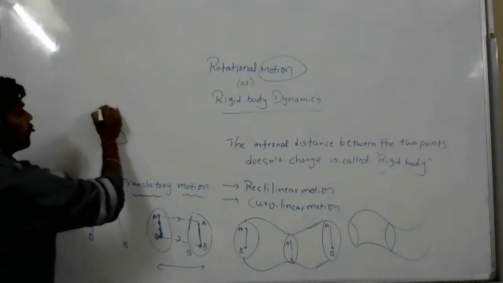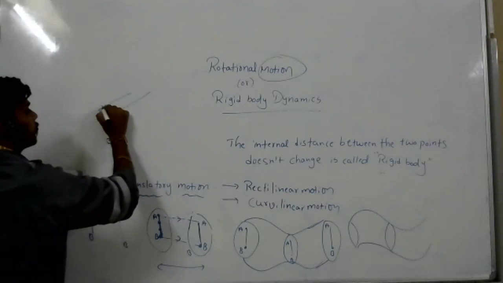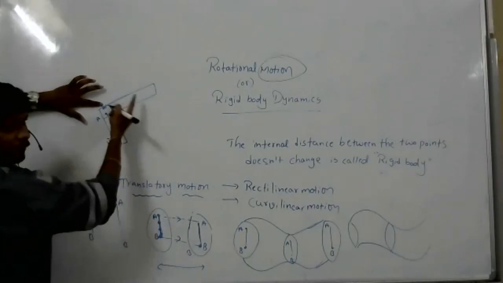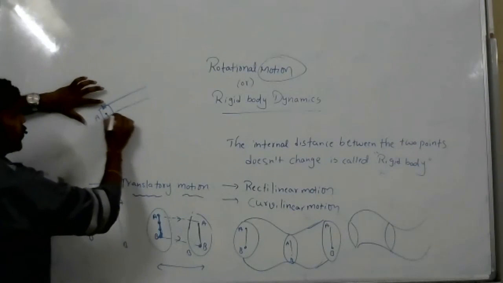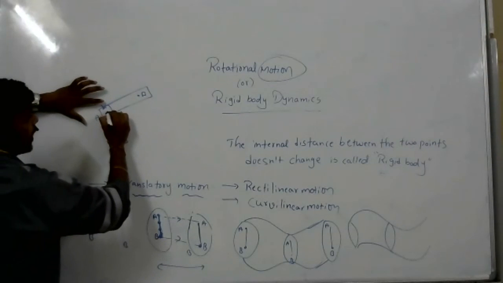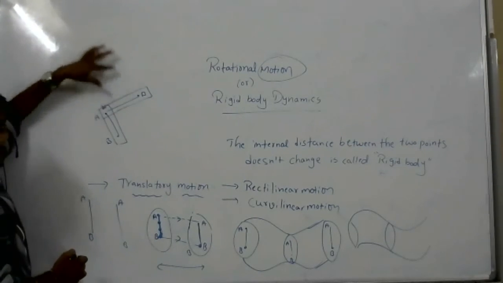Now this body has reached here. I'm rotating, and it is the same particle A, and now it is particle B. Now, is the line joining the two internal particles parallel to each other?